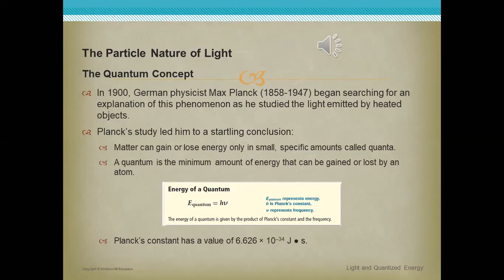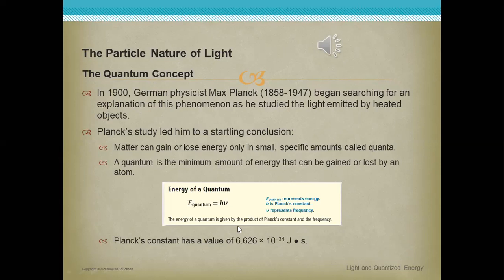So Max Planck made a relation that represents the energy of a quantum: E equals h times ν, where h is Planck's constant, a constant value of 6.626 times 10 power negative 34 joule times second.